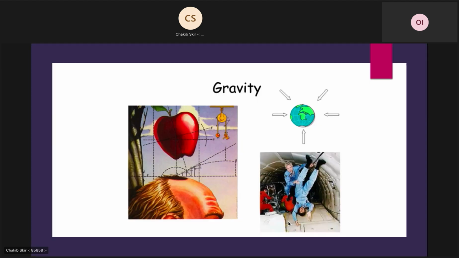So in these pictures, we have the law of universal gravitation. Newton realized that gravity acts everywhere in the universe, not just on the Earth. It is the force that makes an apple fall to the ground. It is the force that keeps the moon orbiting around Earth, and also it is the force that keeps all the planets in our solar system orbiting around the sun.